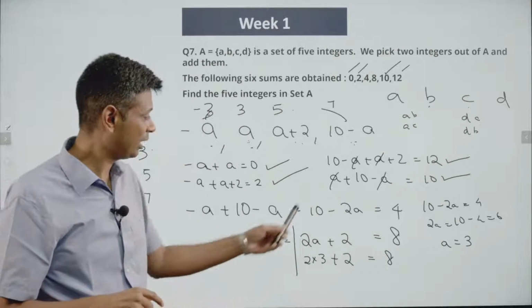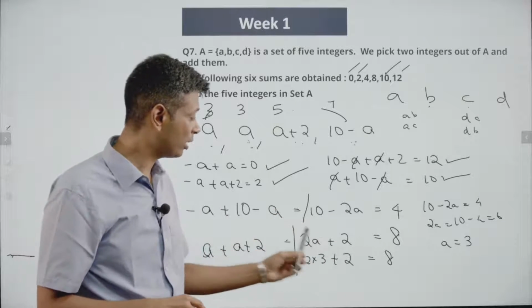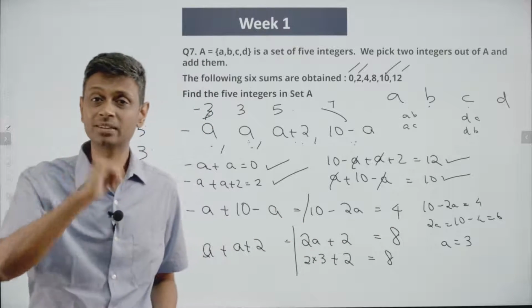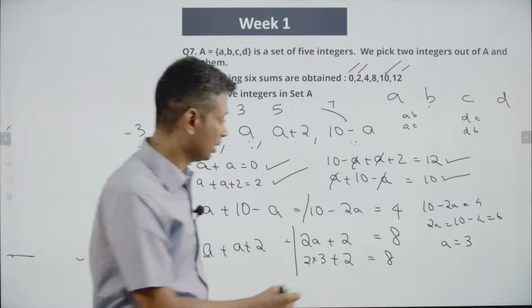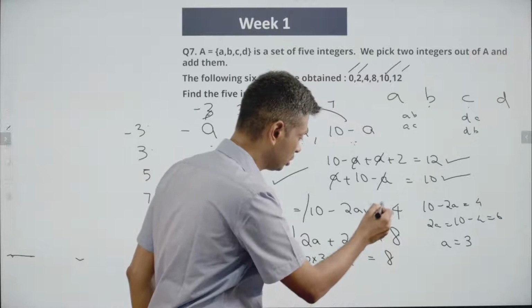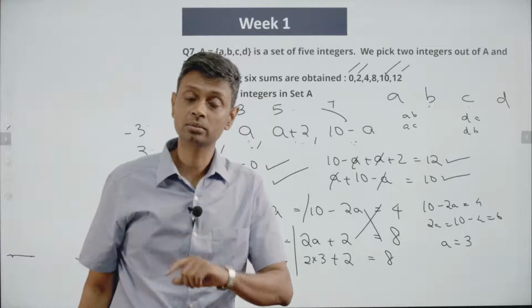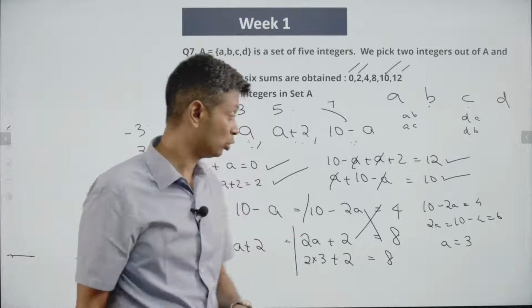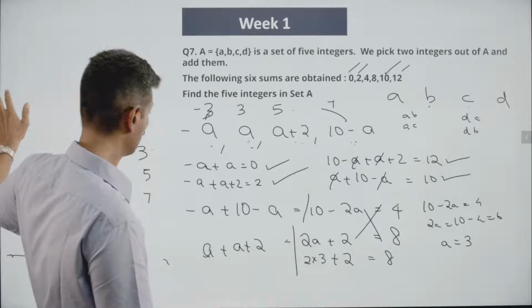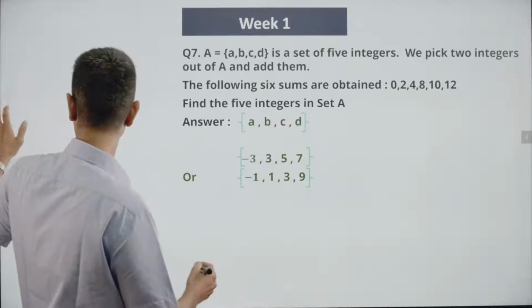And then you said 10 minus 2a is 4, 2a plus 2 is 8. Why should it be like that? It could very well be 10 minus 2a is 8, 2a plus 2 is 4. Who told you the other way around won't work? So I'm going to worry about that. So I'm going to think about whether that also works.